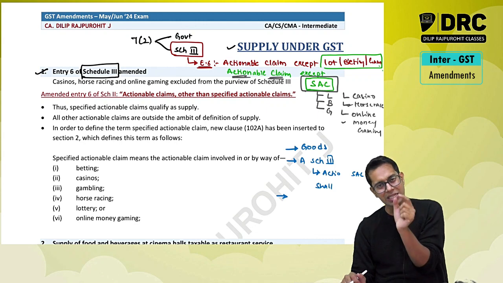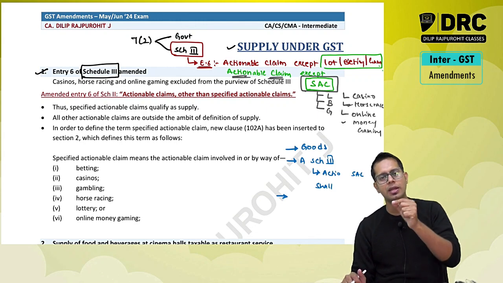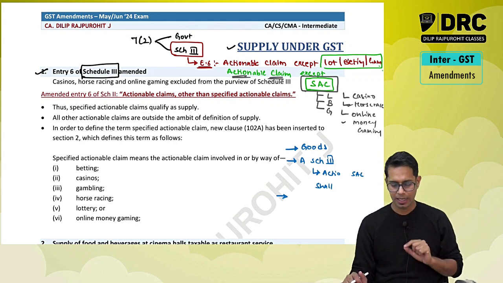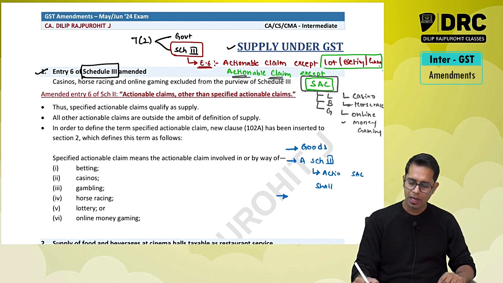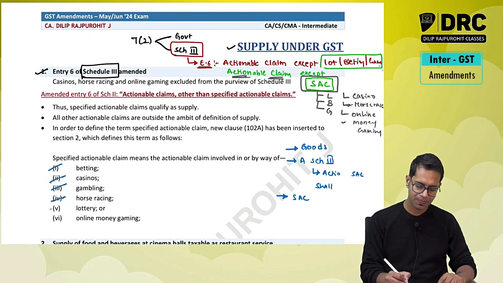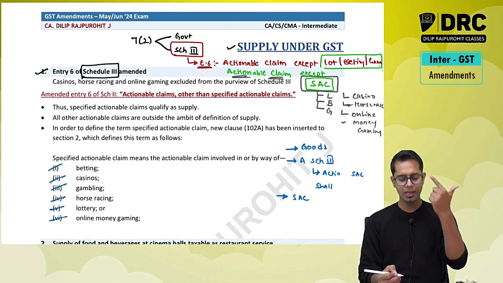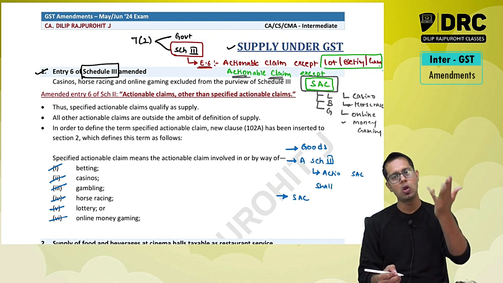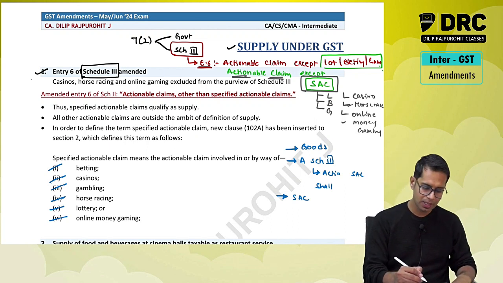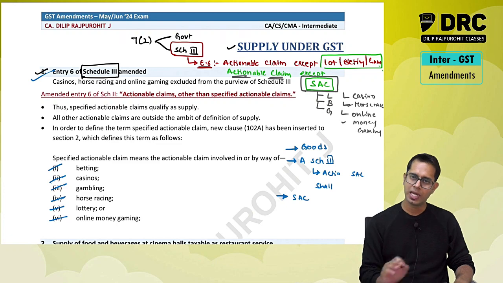However, if the transaction is in specified actionable claims, it will be treated as supply, and accordingly it is subject to GST. And which are the specified actionable claims? You will have to give the list of these 6 items: betting, casino, gambling, horse race, lottery, and online money gaming. So this is all with respect to your first entry.